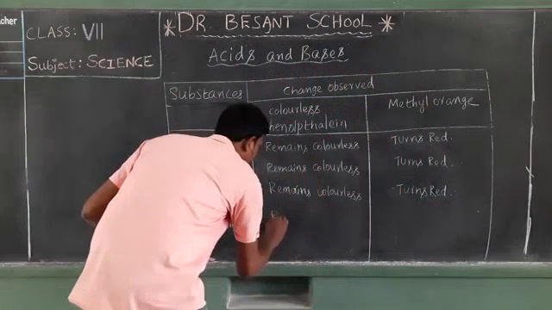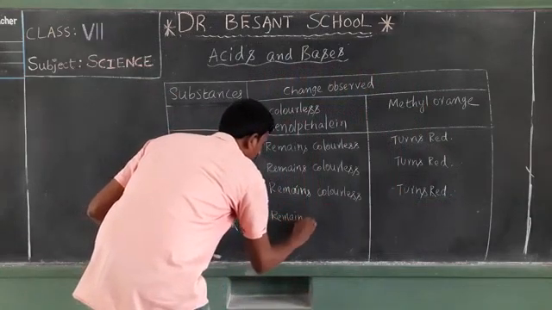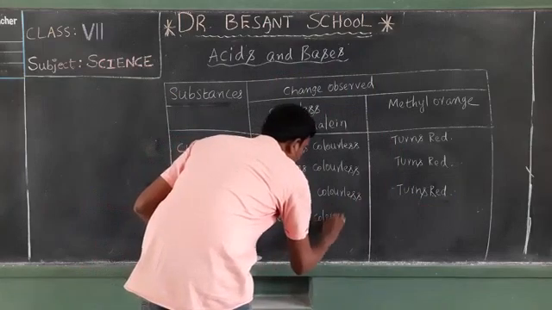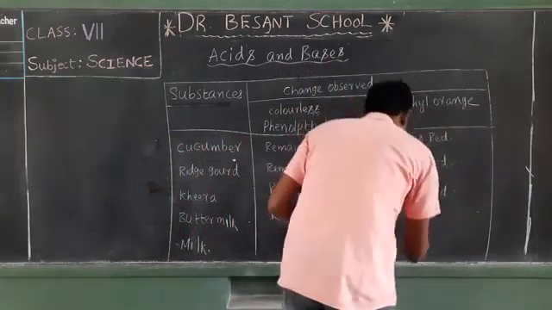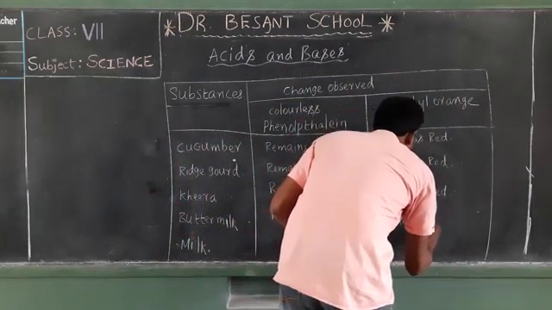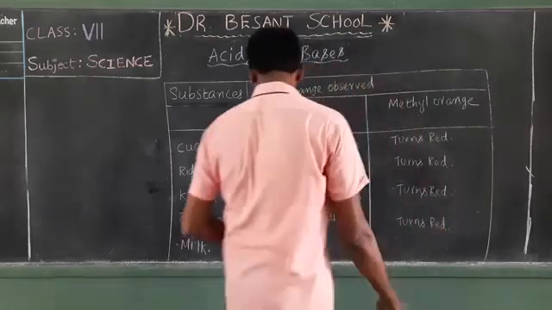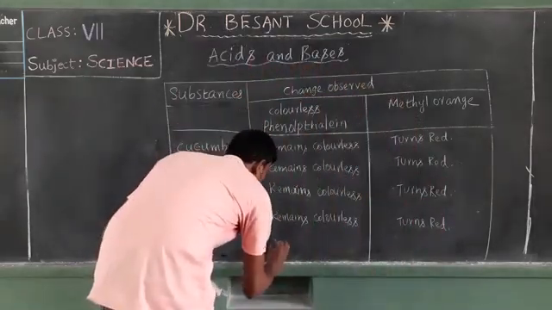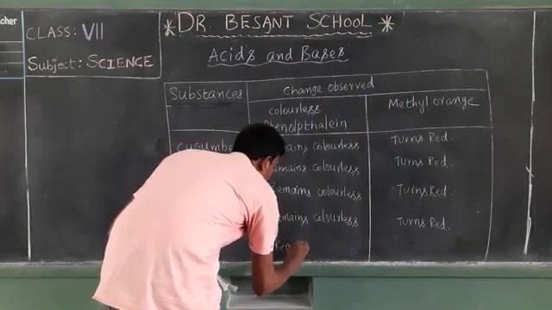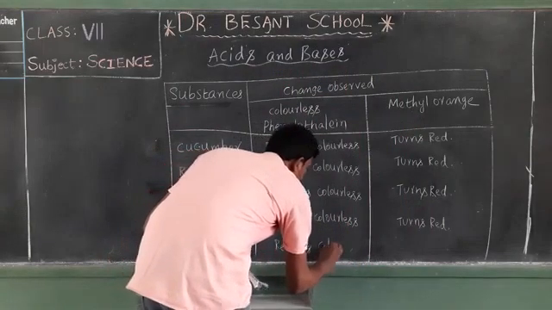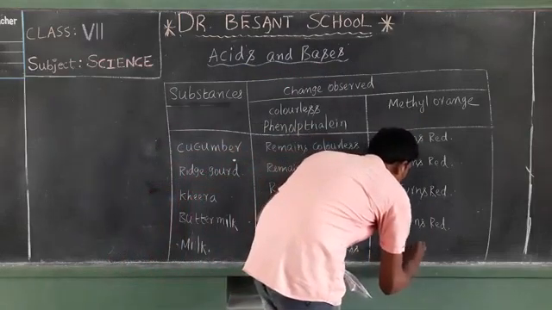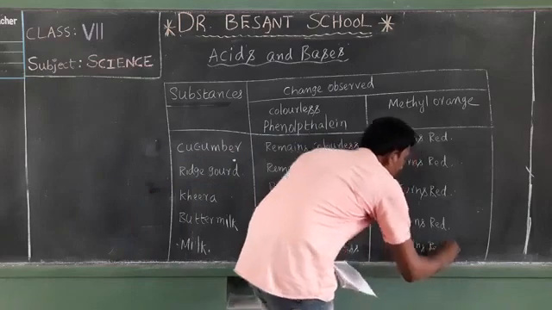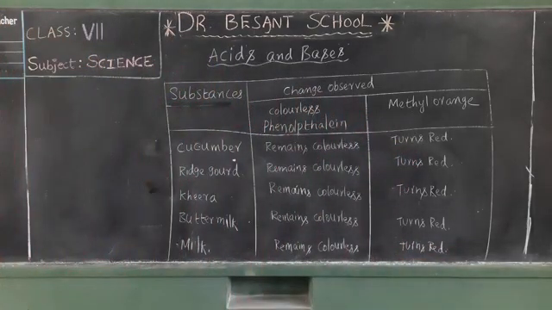Buttermilk, same. Remains colorless. Turns red. Milk, same. Remains colorless, and it also turns red. These are all the 5 substances which have a similar nature.